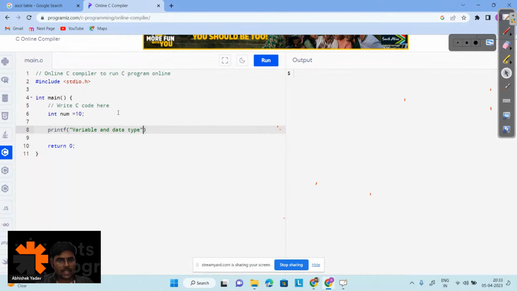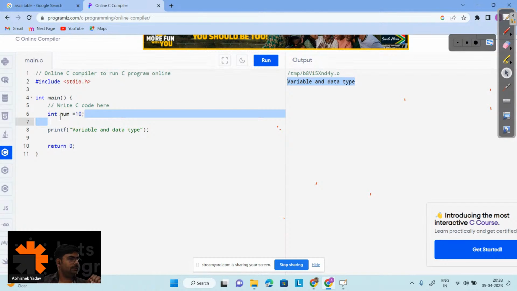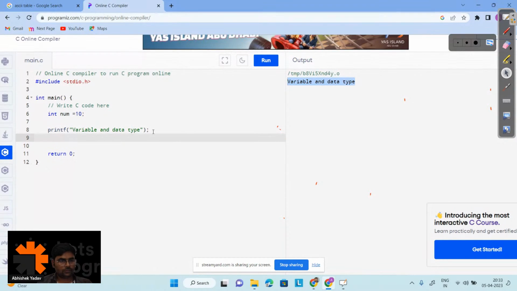So here, if I have to write an English statement, I have to enclose that English statement inside double quotes. So let's see here the output, right? Variable and data type. Okay. How to print num, the data of num, on the output screen? Anyone from the audience? So here, what I have to do? Here I have to write printf. Inside printf, I have to use double quotes. Inside the double quotes, I have to write the format, in which format I want the data, right?